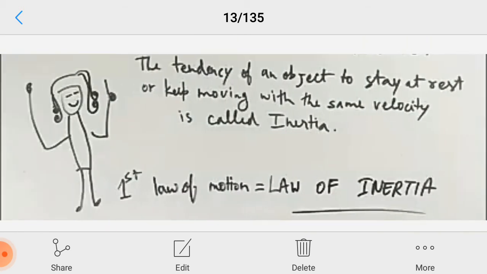The next slide you will see, yes, the definition of inertia is there. The tendency of an object to stay at rest or keep moving with the same velocity is called inertia. So inertia is a natural tendency of an object to resist any change in its state of rest or motion. Ultimately, the definition of inertia and the first law of motion both state the same concept. So that's why the first law of motion equals the law of inertia. Okay, so I hope it is clear.